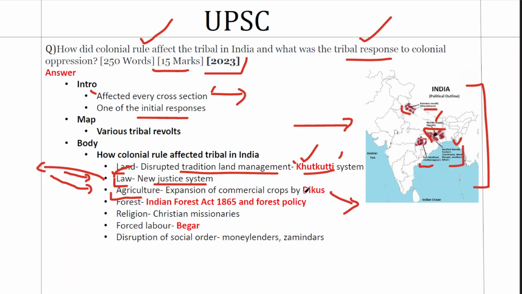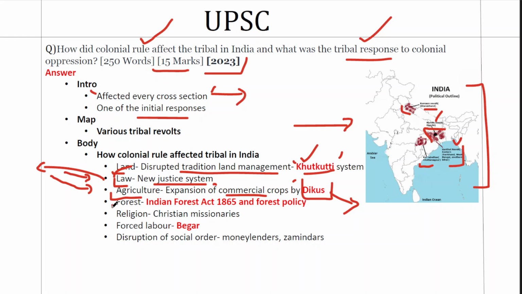When they are traveling, it's difficult to control them. It's difficult to make them cultivate the commercial crops that the British wanted. So that also leads to tension. People in the Rajmahal Hills came into conflict because of this. So we can give agriculture and the expansion of commercial crops by dikus. Dikus is the term that tribals use for foreigners. You can use this keyword in this answer under the domain of agriculture.